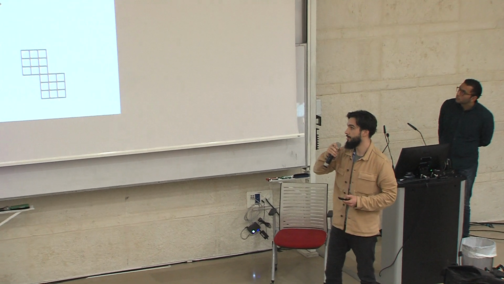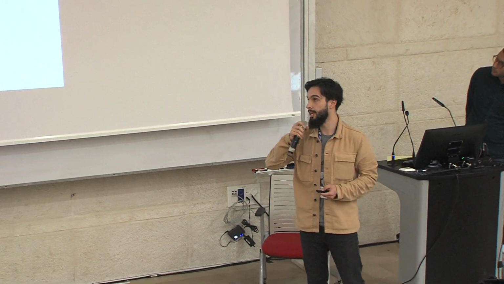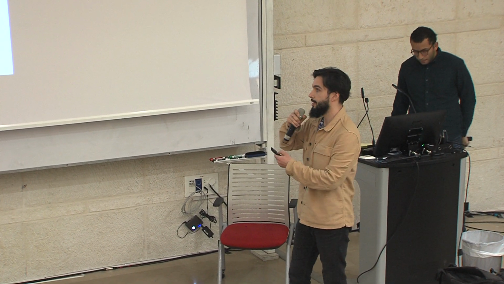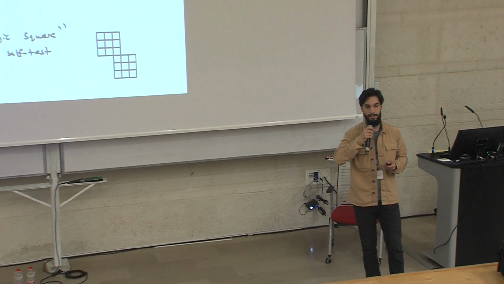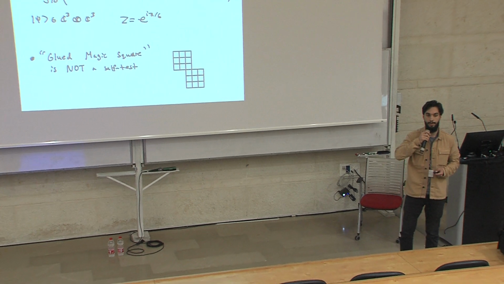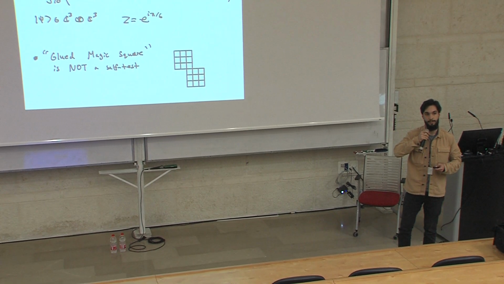And the last bit of contribution, we also have a non-example, a non-local game. If you remember Magic Square, think of this glued magic square, and we show that this is not a self-test in the strongest sense. There's really no way to recover much about how the players are winning if they're winning this game.